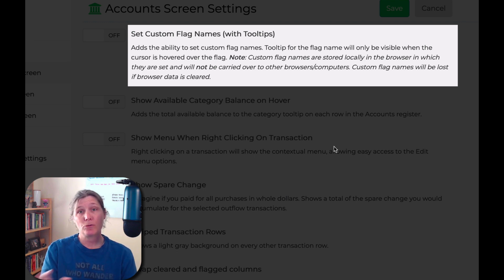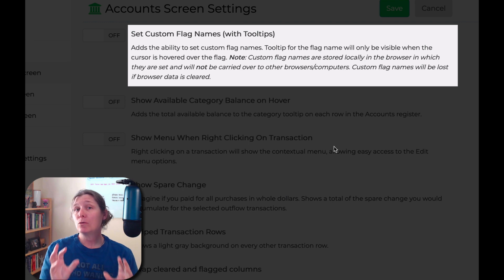So if you use two different computers, let's say you do some YNABing at home, and then on your lunch break, you do a little YNABing at the office. So you log in using a different computer, then any setting that you change here on your browser at home, you will not see it work. If you set this setting up in this browser in, let's say, Firefox, and then you use it in Google Chrome, even with the toolkit turned on and this setting turned on, you will not see the changes that you make in Firefox.